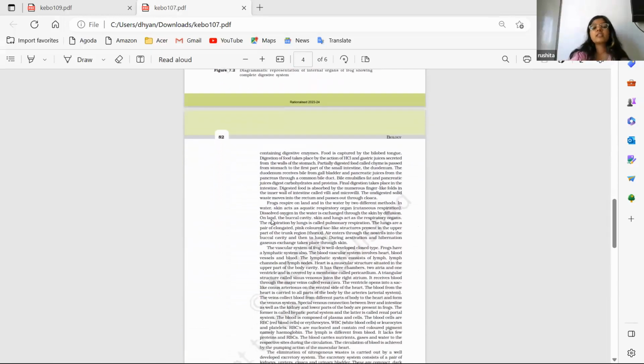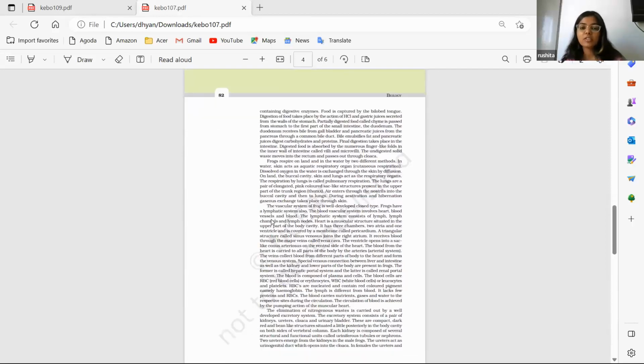And then over here, this is the important part of the chapter. Here, all the functions of different organ systems are described in the frog. So basically, what are the functions in the digestive system in frog, then the excretory system, then the cardiovascular system, and how it is different from us. Here we can see there are 3 chambers in a frog's heart. We have 4 chambers, right? So frog has only 3 chambers. So that way there's a difference. So obviously the function of the heart would be different in frog.